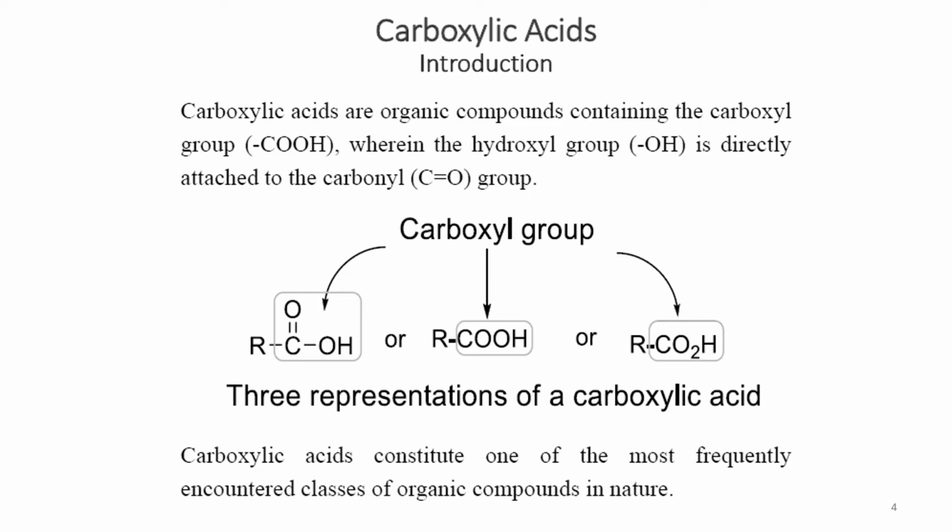As you can see here, this is how we can write the carboxyl group, or carboxylic acid. Carboxyl group is COOH, and when it is attached to R, which could be hydrogen or any carbon skeleton, then this kind of compound is known as carboxylic acid. Carboxylic acids are the most frequently encountered class of organic compounds in nature.